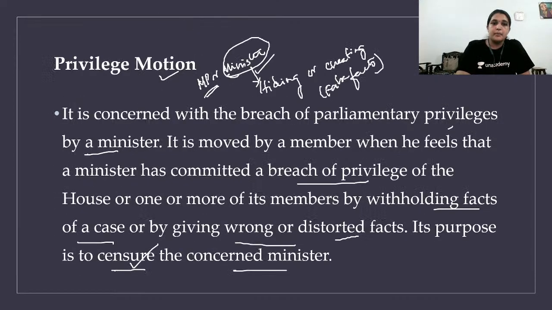And then privilege motion means when there is a person who is feeling that a minister has crossed the privilege of the House or an individual by hiding some facts or giving wrong facts or something, is called as privilege motion. Privilege motion is like a censure, okay? So censure to a concerned minister. So it's a problem actually.